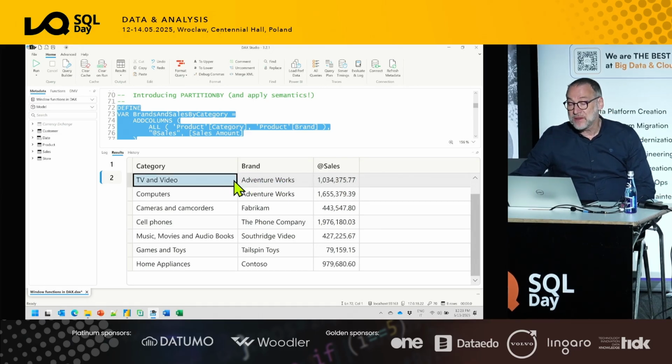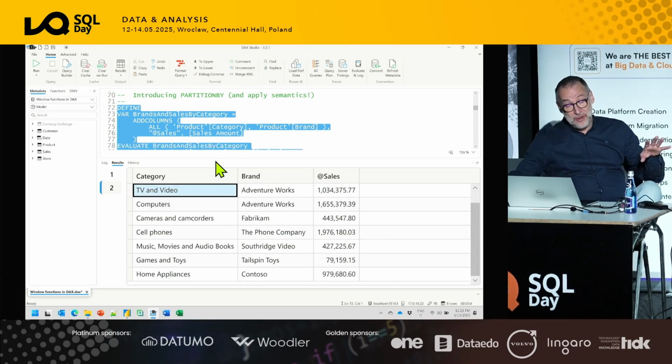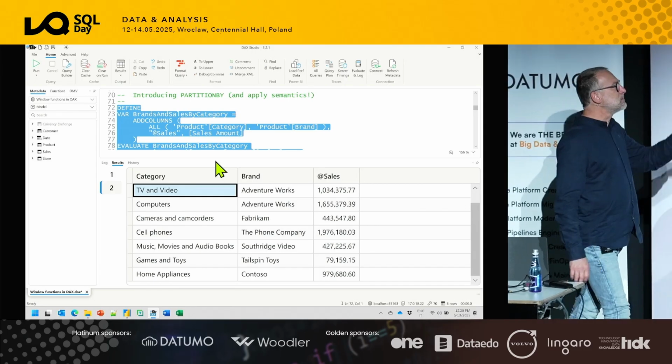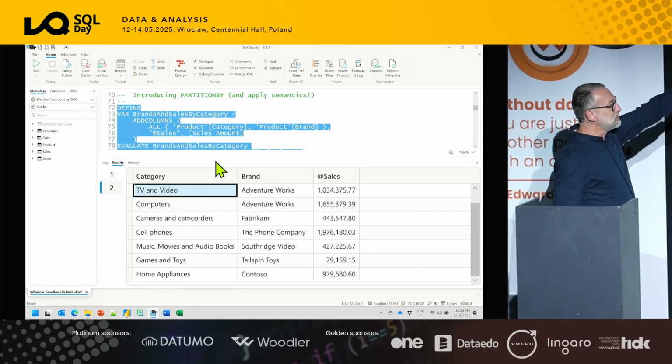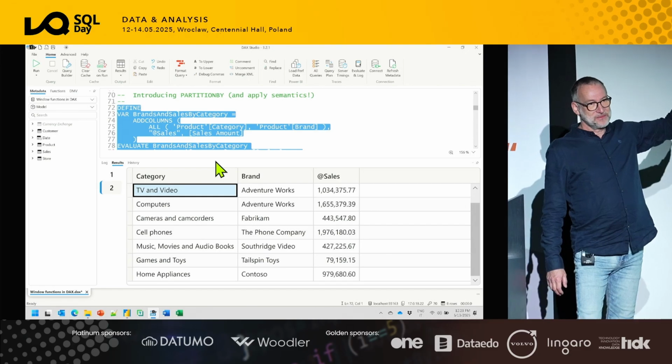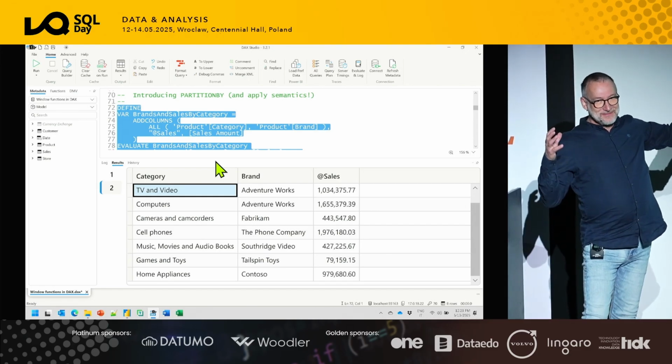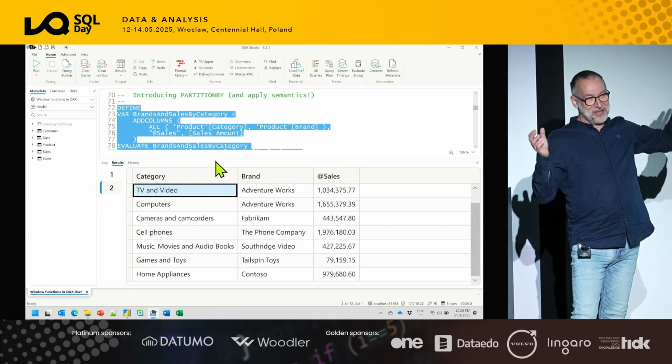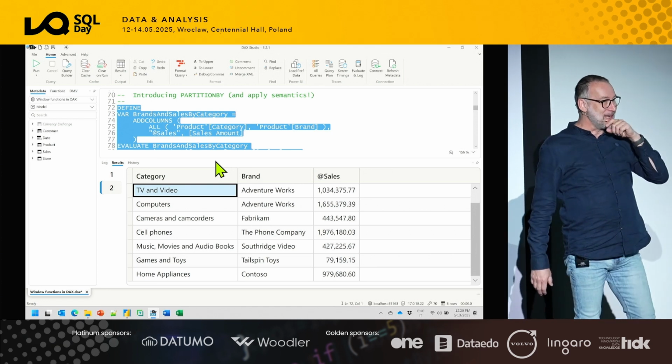Again, can you express the same piece of code using regular DAX? You can, even though it's not easy at all. If you try to think about that out of your mind right now, how many of you would be able to write a piece of DAX code that obtained the same result without index and without these functions? Don't be shy. You can also say, I have an idea. You have an idea. How would you do that?